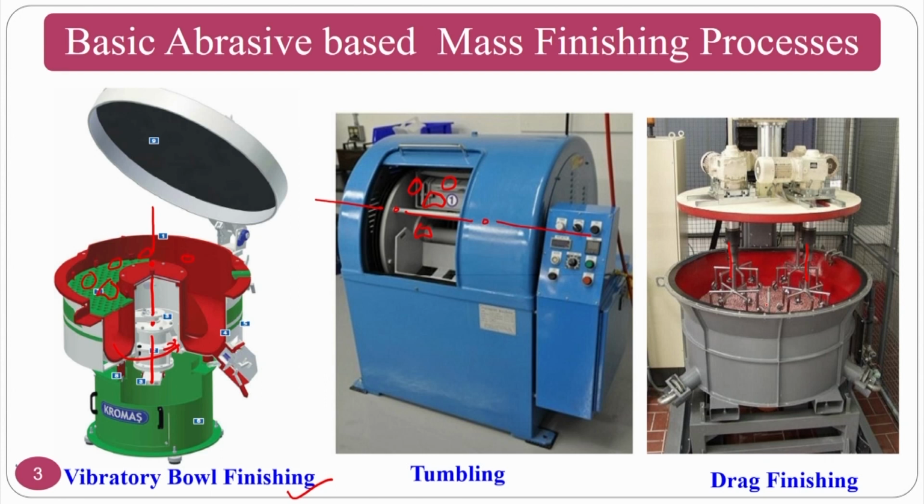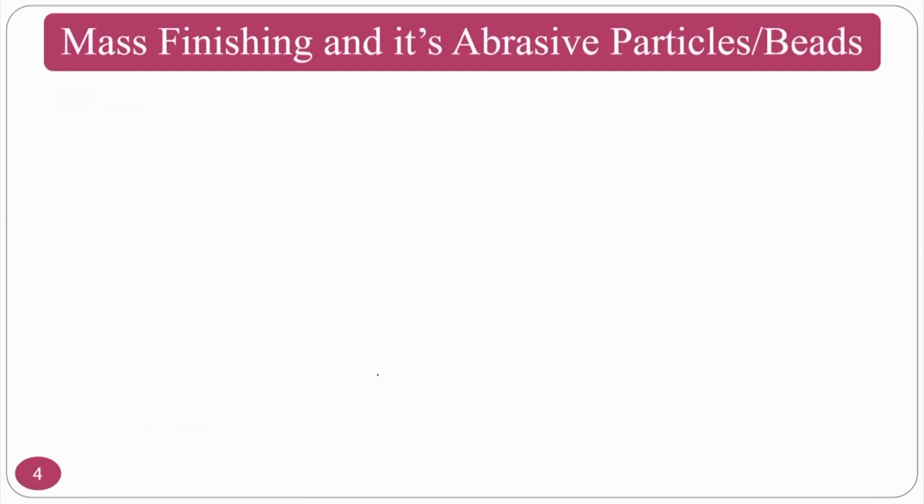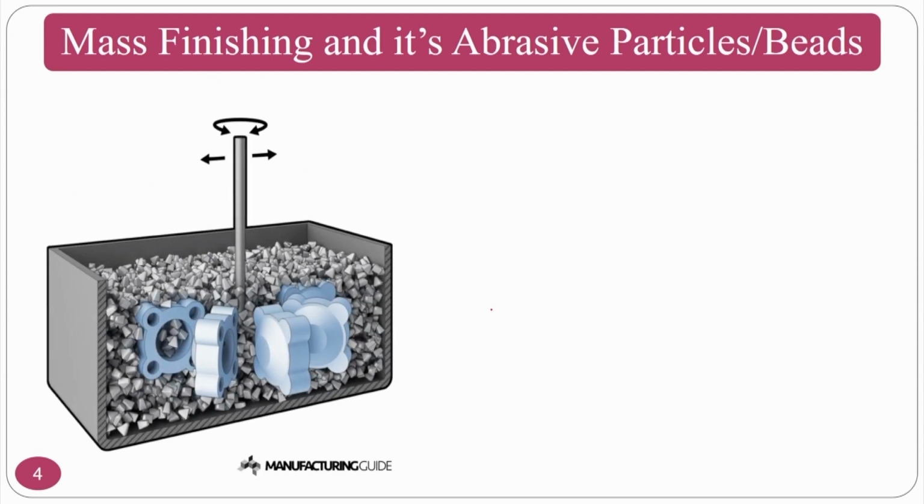Now, how do we fabricate these types of beads that are used in batch as well as mass production? Which types of beads do people normally use? You can see here, this is one variety of beads that can be made of ceramic, that can be made of metal, and that can be made of composites also. In composites, you can have polymer plus ceramic or anything else also. This can be used for finishing.